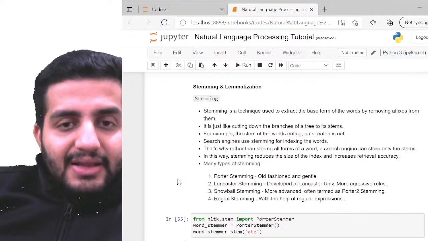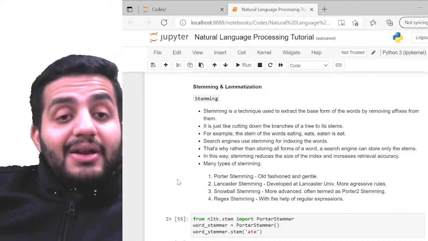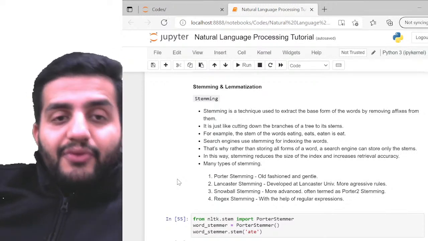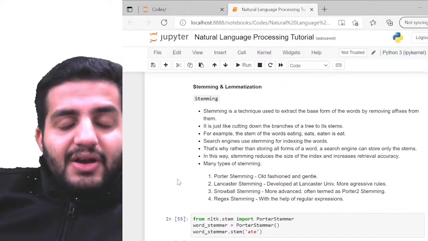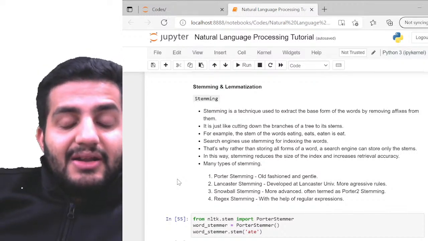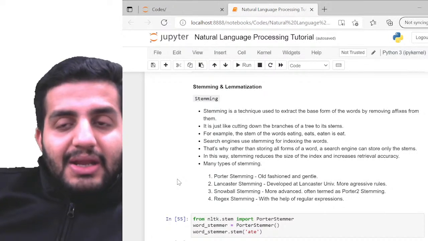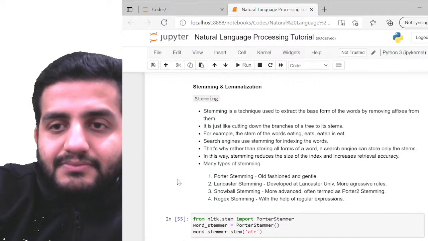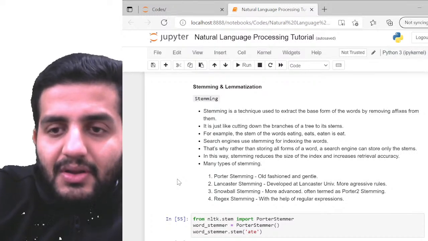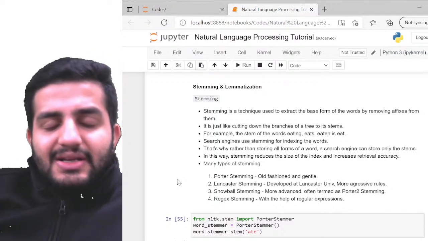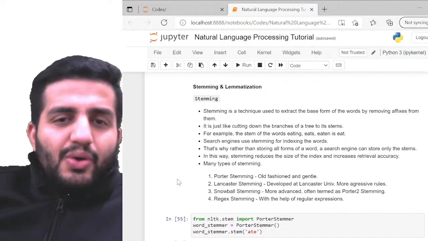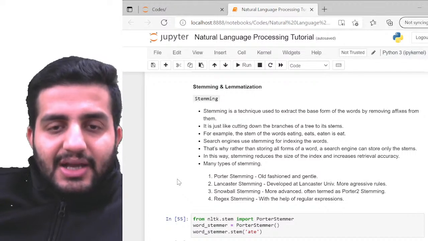So, that's what it takes, the grammatical or dictionary root word for your verb form, right? It does not simply blindly remove the suffixes. It uses the dictionary meaning of your individual words and finds out the root word, right? So that's how it basically works. Cool. So that's the core difference between stemming and lemmatization, guys.